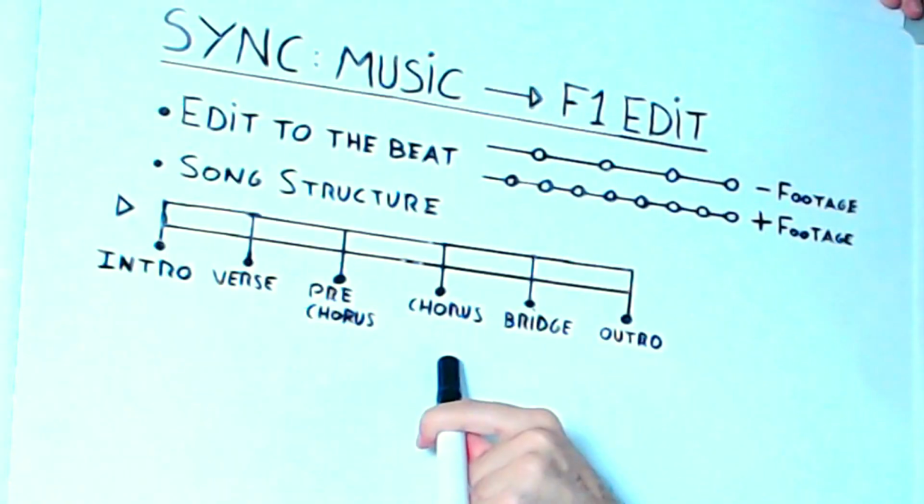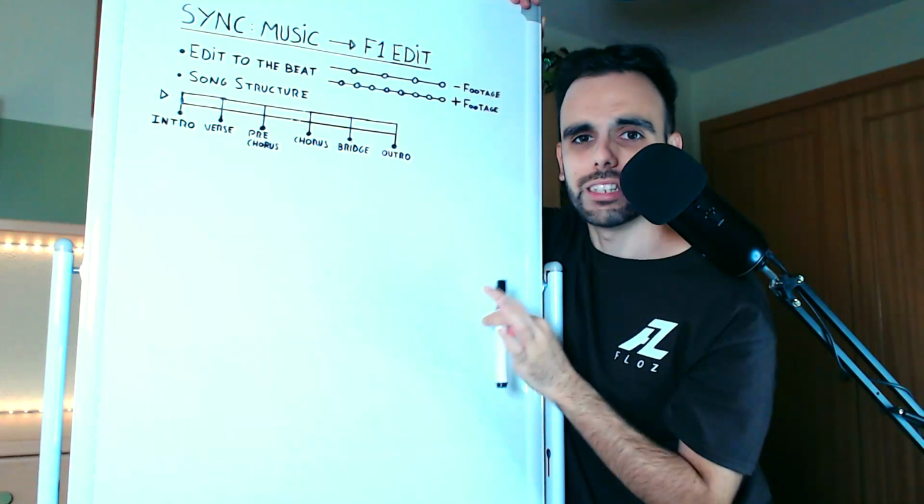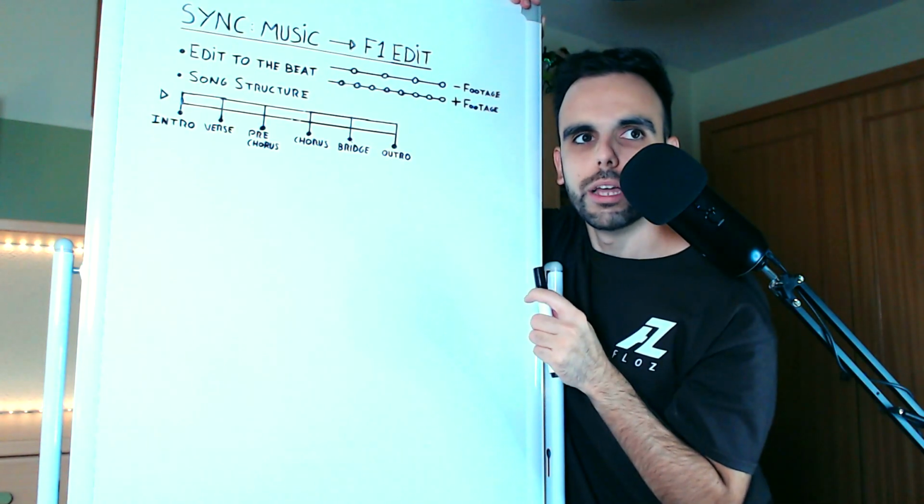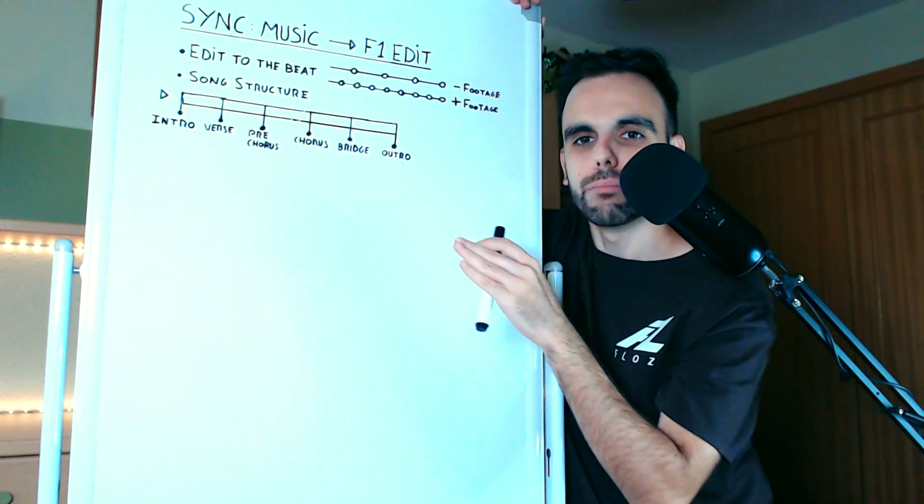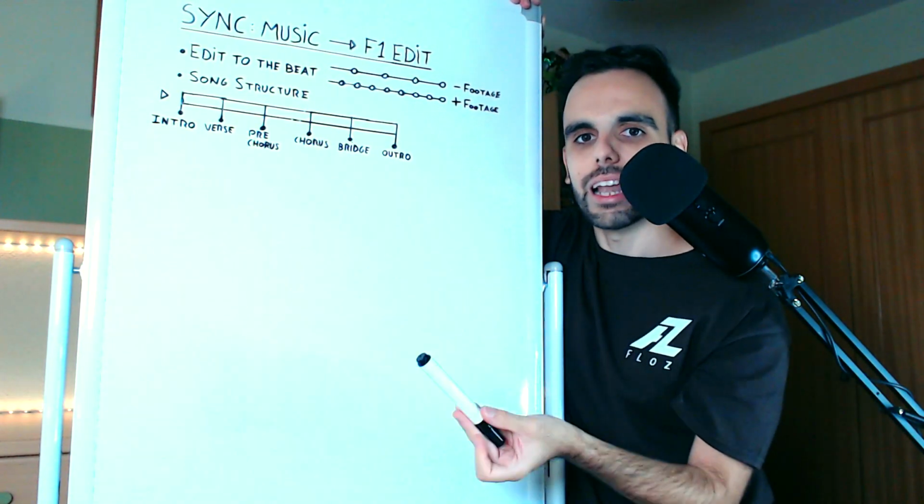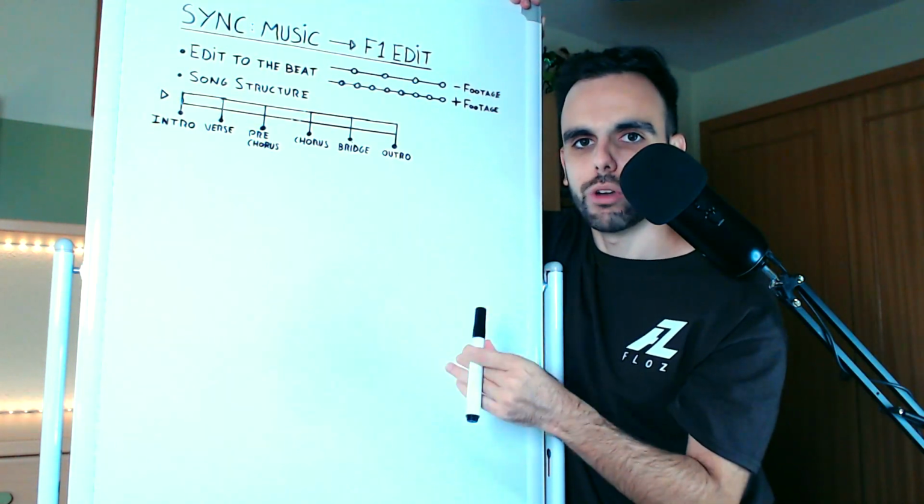In the chorus is where you have to give everything you have as an editor. You have to create the most epic montage there, the most intense highlights, or the sadness part of your edit.